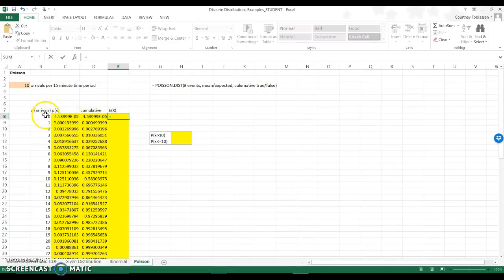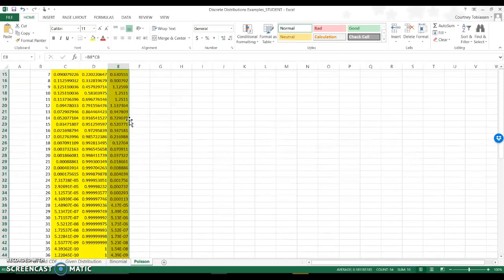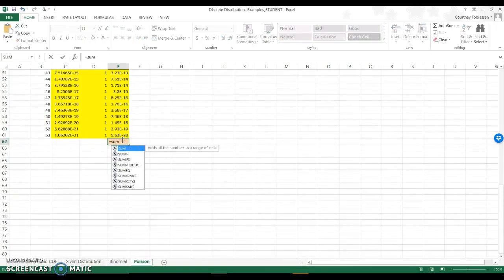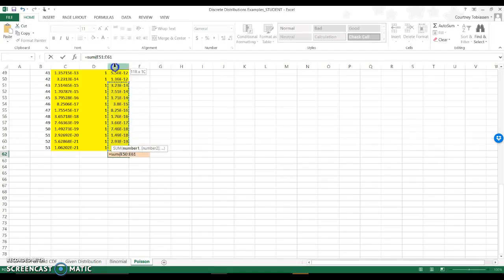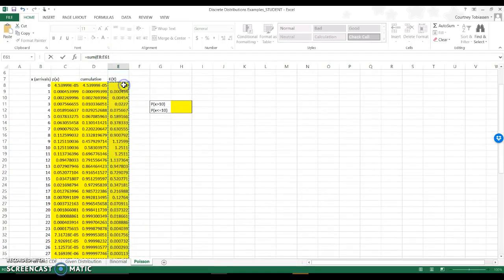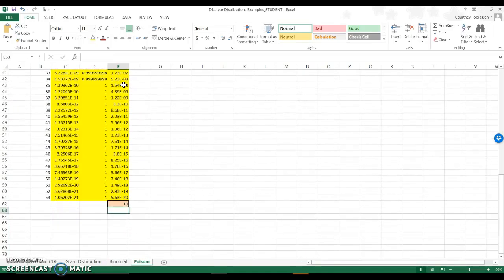Expected value. As always, we are going to take x times p of x, copy that all the way down. I'm going to scroll down to the bottom and I'm just going to do a sum of this whole thing. I'm going to find out what was my expected value. Oh, it's 10. Interesting.